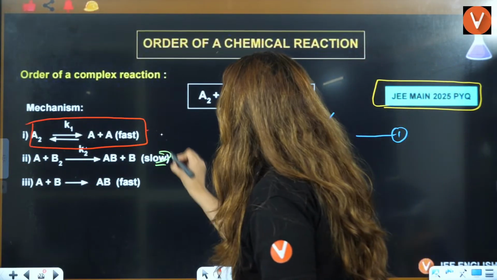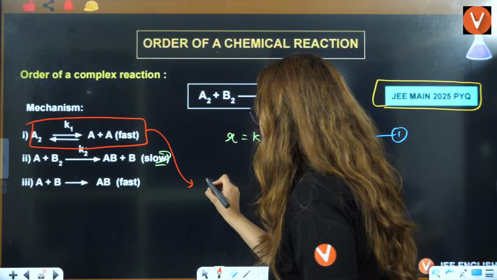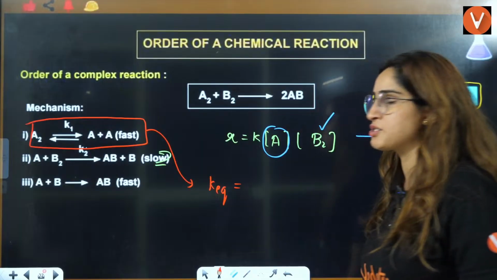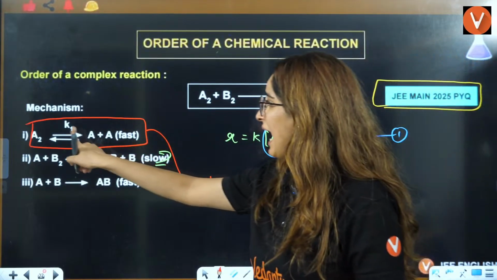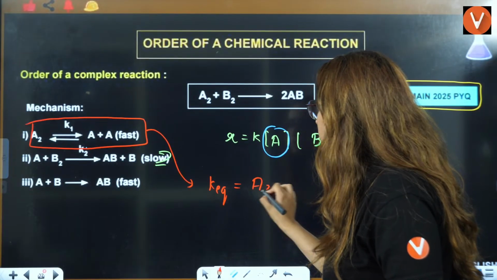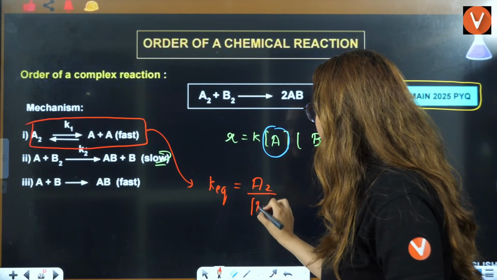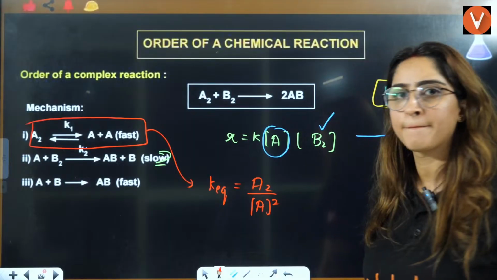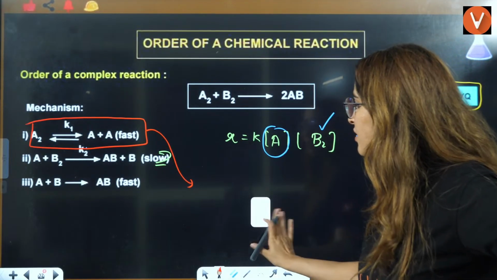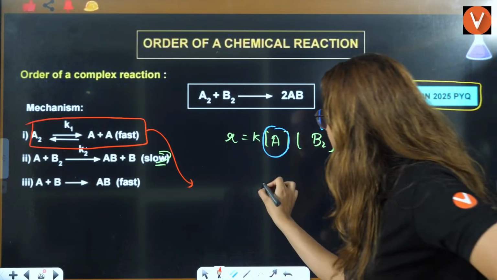Now from this equation you have K equilibrium equals product by reactant. Reactant is A2, product is A square. Or you can also write it this way. Two ways of writing, you can choose any of the ways.